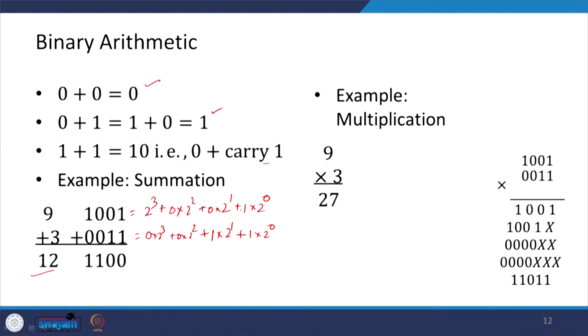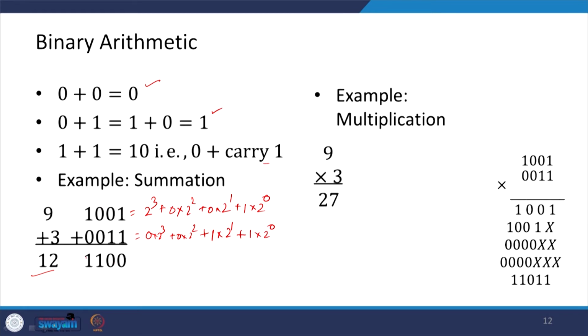Okay, and 3 is 0 into 2 to the power 3 plus 0 into 2 to the power 2 plus 1 into 2 to the power 1 plus 1 into 2 to the power 0. So, this is 3 and this is 8 plus 1, 9. Okay. So, this is how it is.